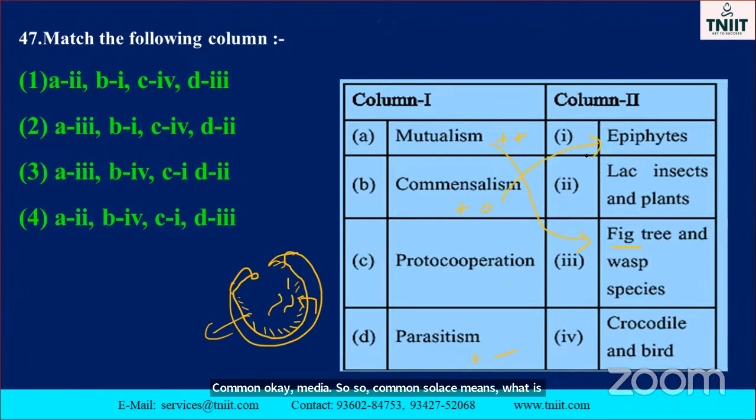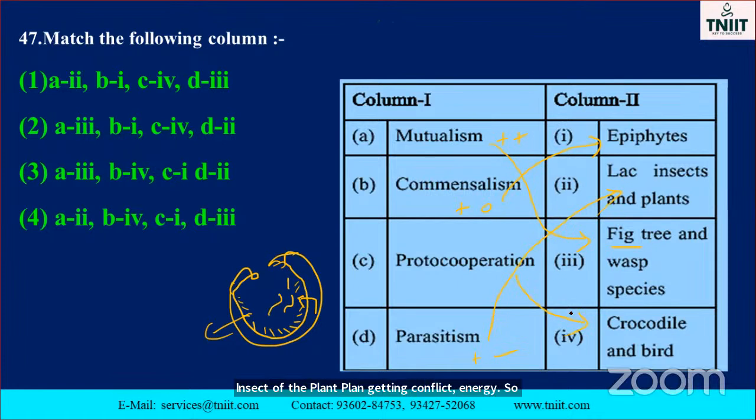Epiphyte. They gave the answer epiphyte. And photo cooperation: photo cooperation means what is that? Crocodile and bird. Parasitism: lice and insects of the plant. Plant is getting harmed, lice getting energy. So plus and minus.